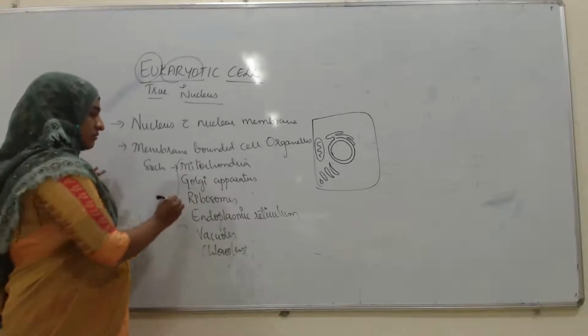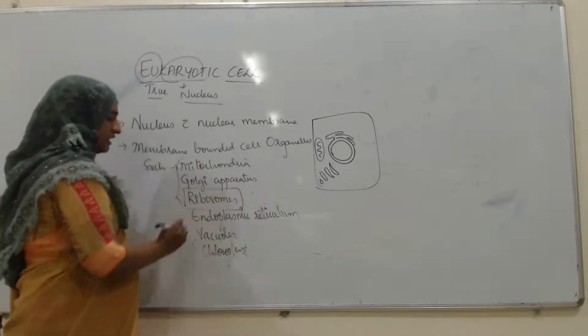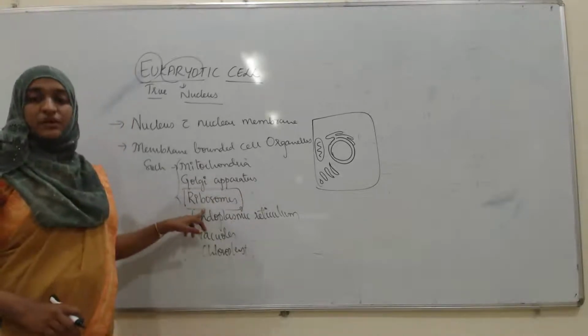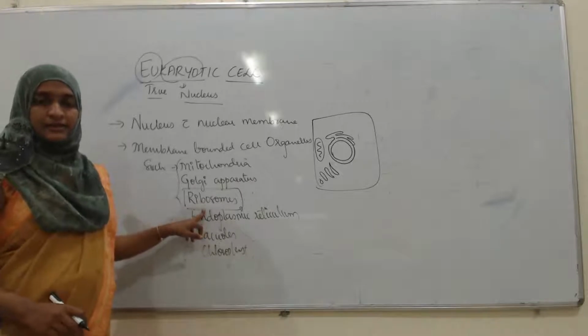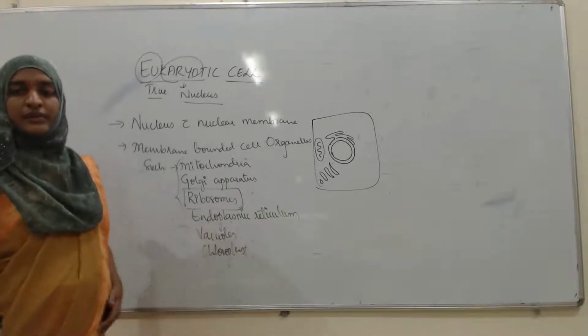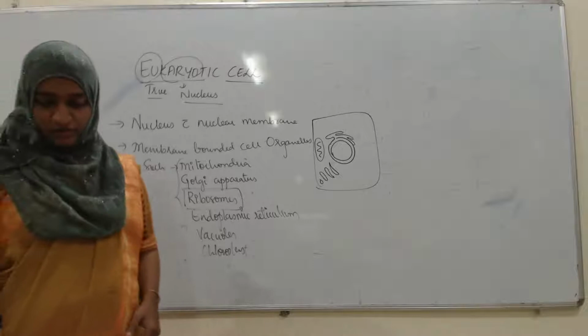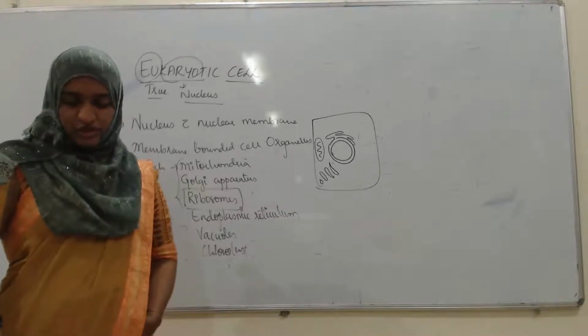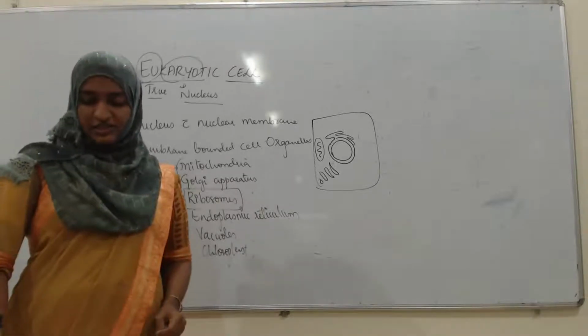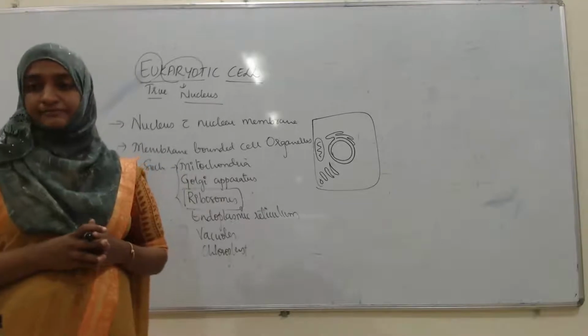Only one thing will be there in prokaryotic cell, that is the presence of ribosomes. Here in eukaryotic cell also there is a presence of what? Ribosomes. So as I told you, eukaryotic cells are the true cells.